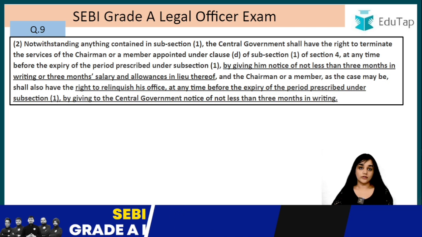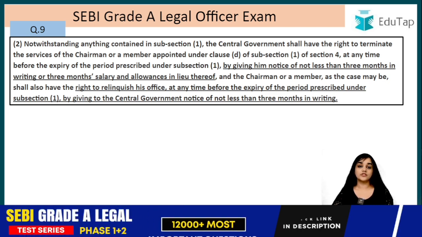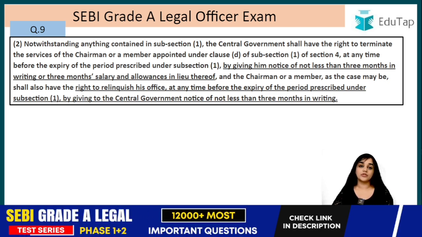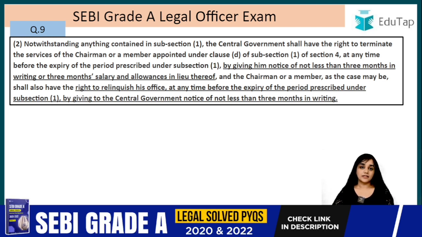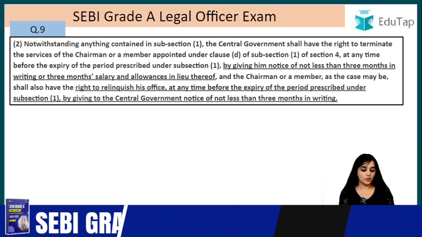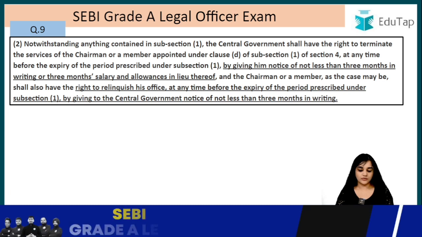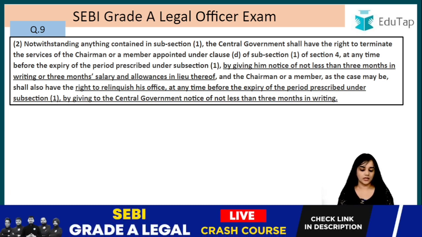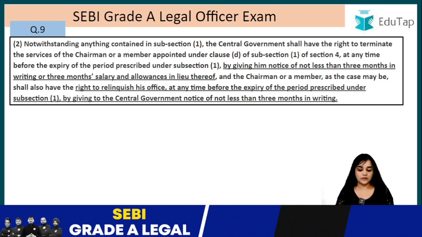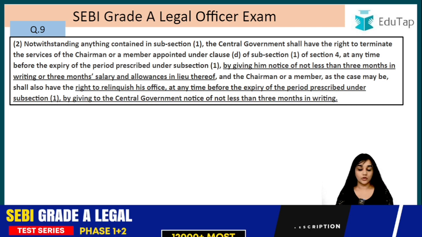Or in the alternative, the central government can give 3 months' salary and allowances to that person, and in that case they do not need to give the notice. That is why the term used is "in lieu thereof", right? So by giving him a notice of not less than 3 months in writing or 3 months' salary and allowances in lieu thereof, and the chairman or the member, as the case may be, shall also have the right to relinquish. Relinquish, as I have already told you, means give up.